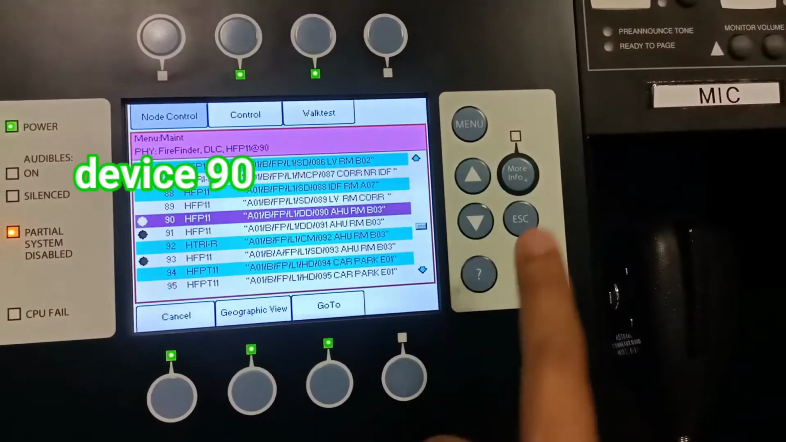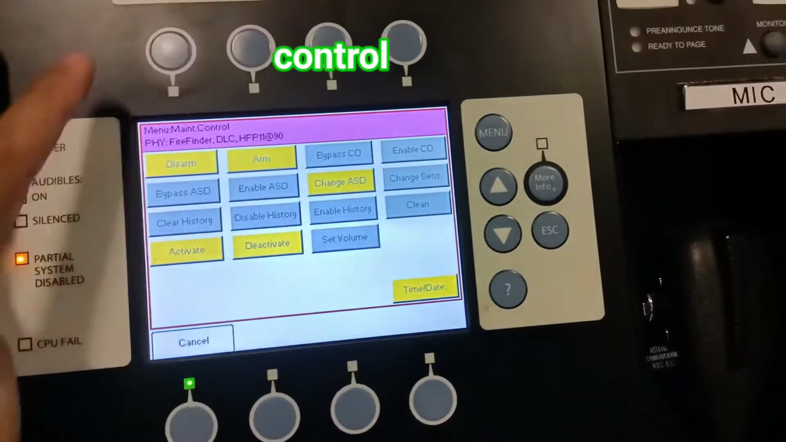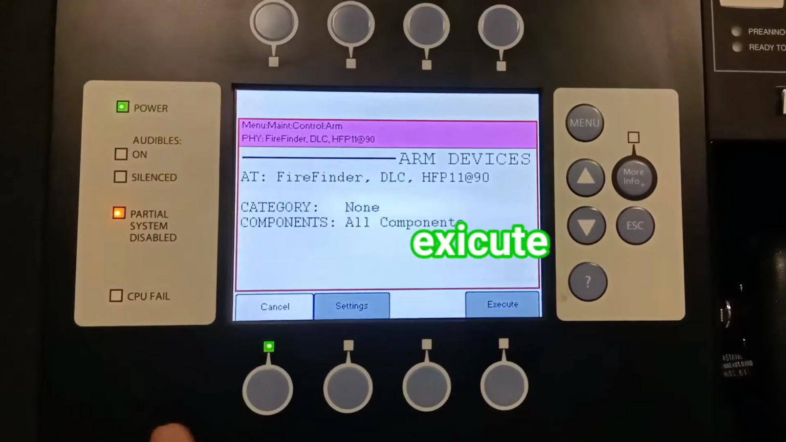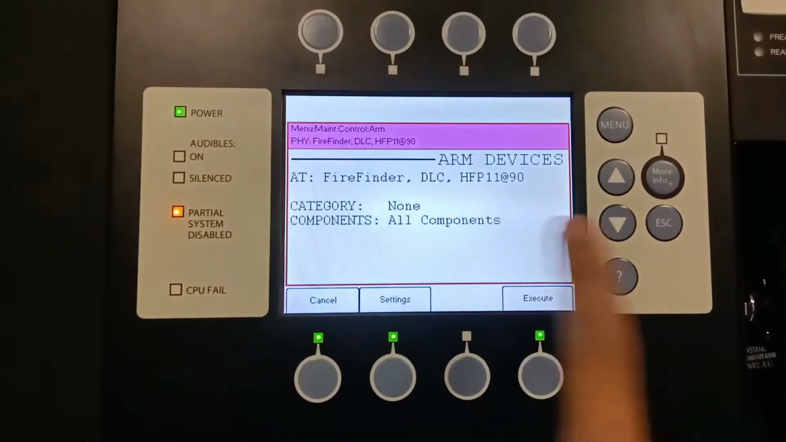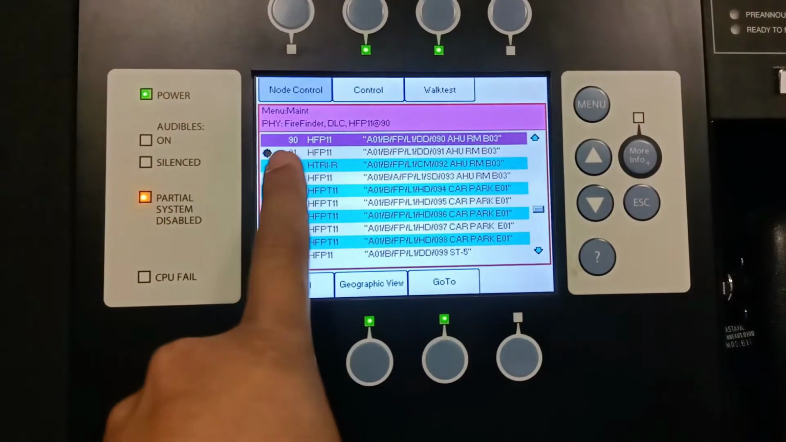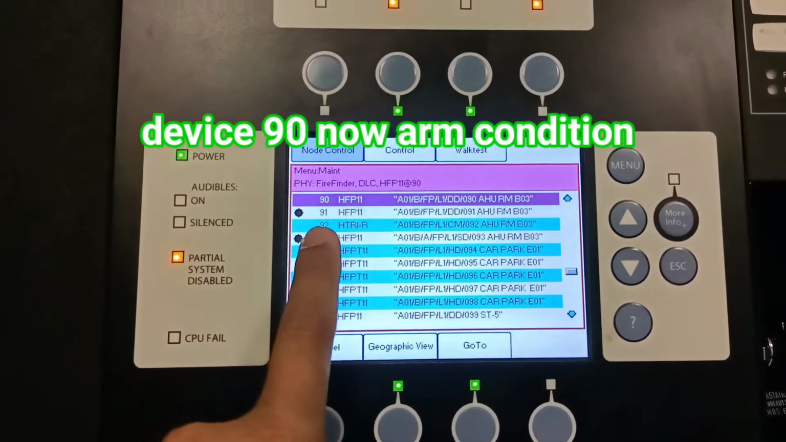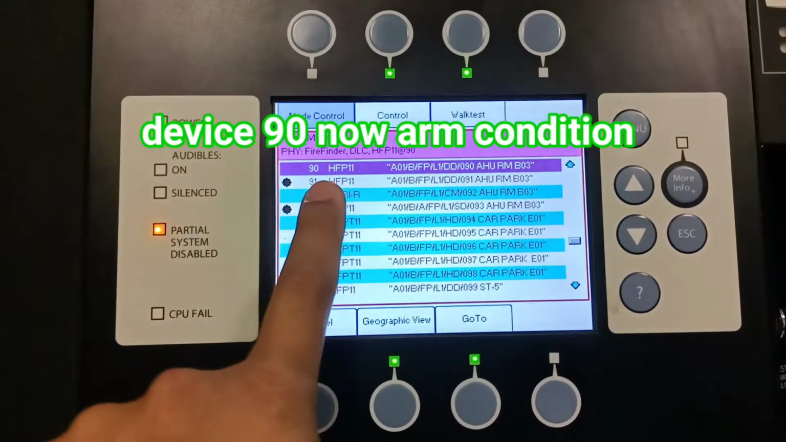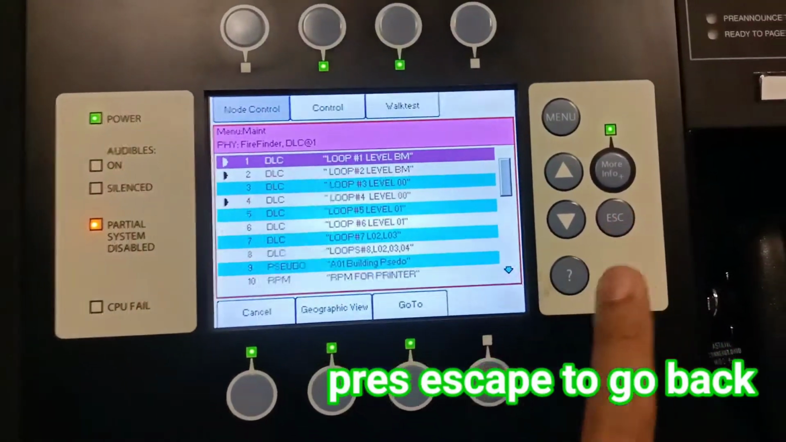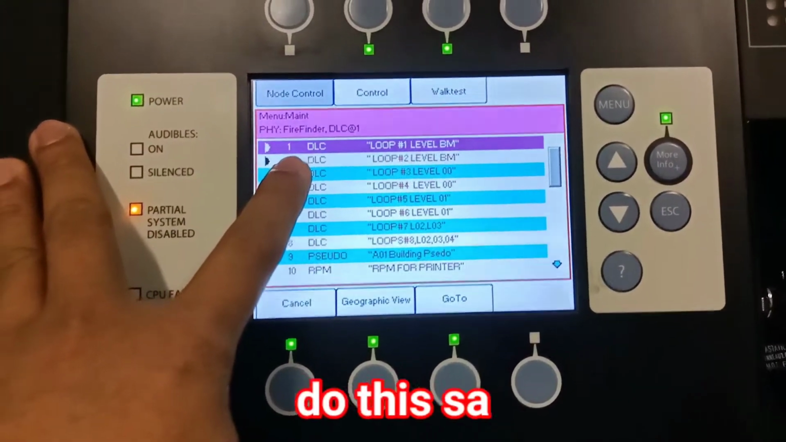So I try one. Then device 90, control, choose arm, then execute. Now the device is armed. Then cancel. Again, device 90 is already armed, or in enable condition, already normal. So I skip. I will do it now by loop, which is very fast.